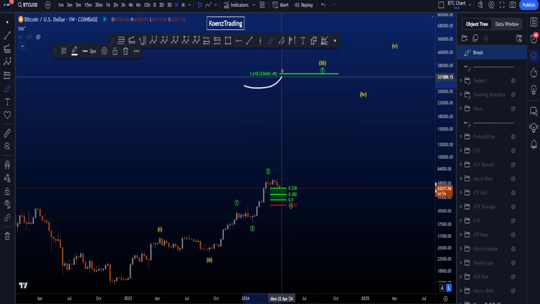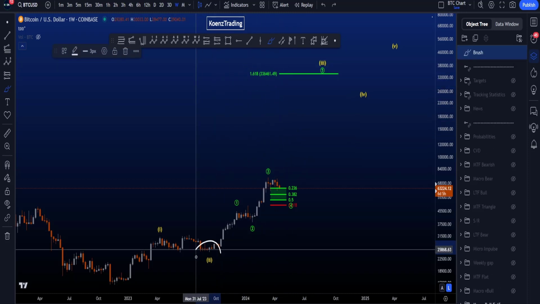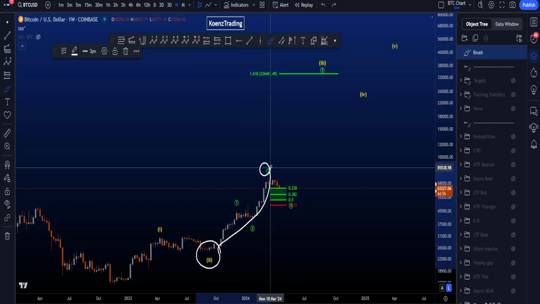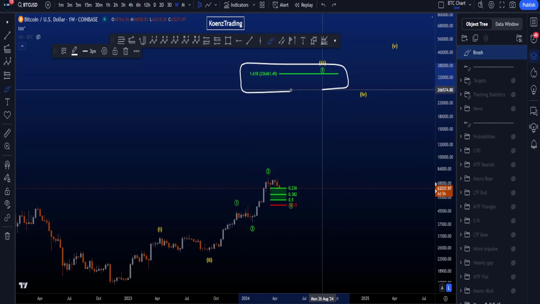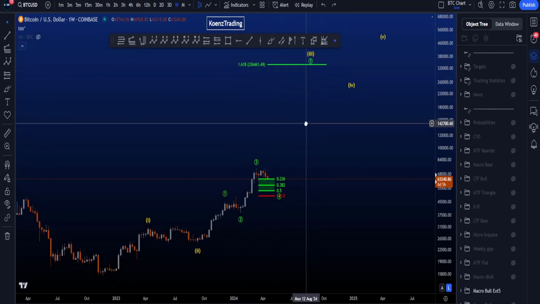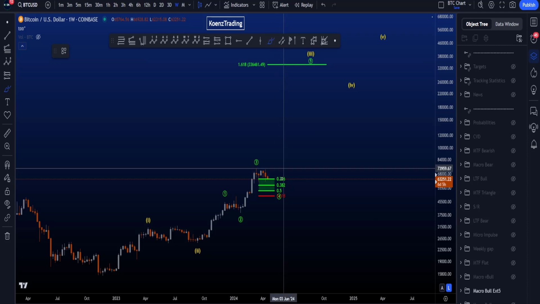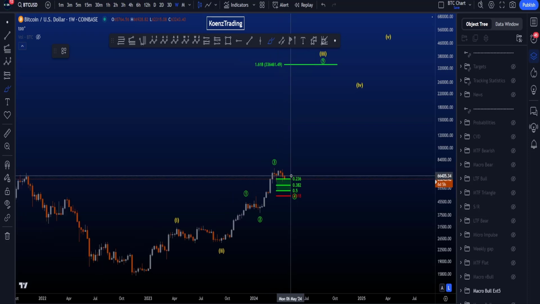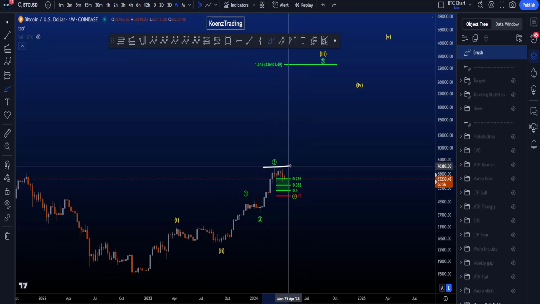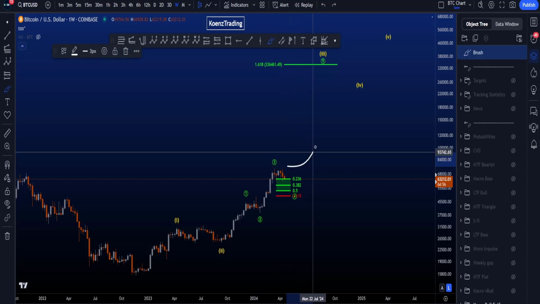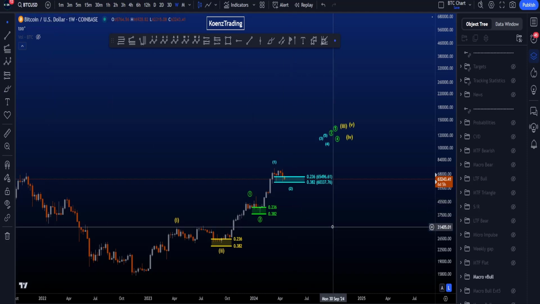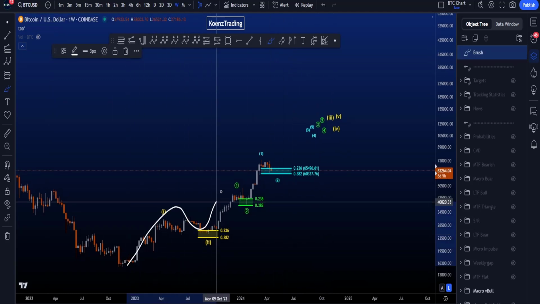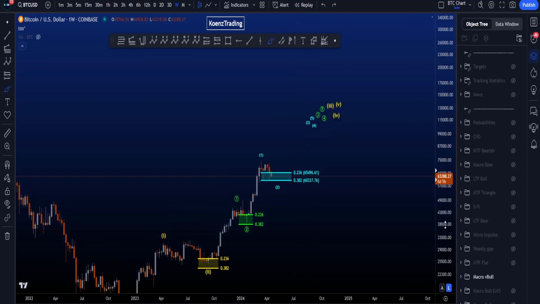The target for this wave 5 is the 1.618 trend-based fib extension, taken from the low to the high of this wave 3 to the low of wave 4, giving you a target area above 300k, which of course is very far-fetched compared to where we are at the moment, but it is a target for an extended wave 5, and we only know if we're going to get an extended wave 5 if we actually break above 74k and have a look at the volume and see what happens next, because the third scenario, which also is a bullish scenario, is a triple 1-2, 1-2, 1-2, 1-2, and then continuation to the upside.